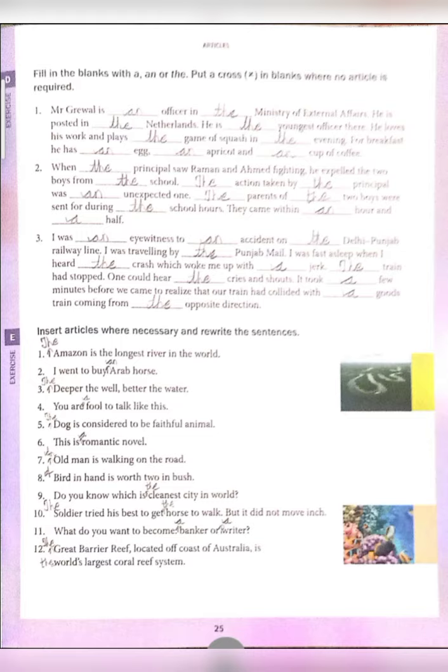What do you want to become, a banker or a writer? Okay, a banker and a writer would come. Twelfth, the Great Barrier Reef, located off the coast of Australia, is the world's largest coral reef system. Okay, the Great would come here, and the world's, like this, articles would come.